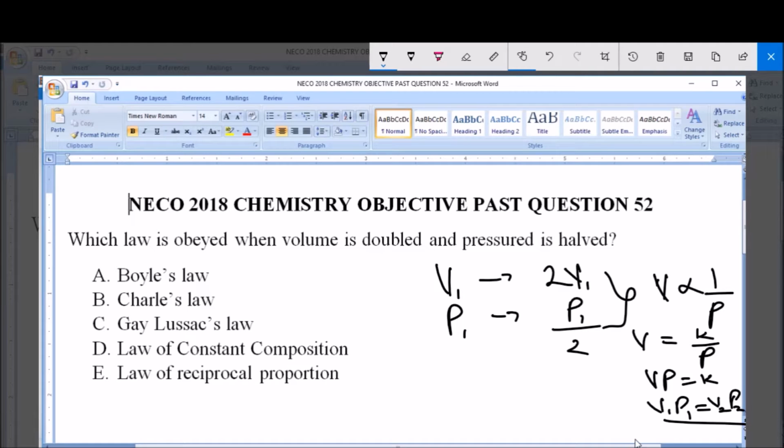Now looking at this statement, this is Boyle's law, which states that the volume of a given mass of gas is inversely proportional to its pressure, provided that the temperature is constant. And if you look at this, you'll notice that because of this inverse proportion, the volume was increased by doubling it, so there will be a decrease in the pressure by half. So this statement is Boyle's law.